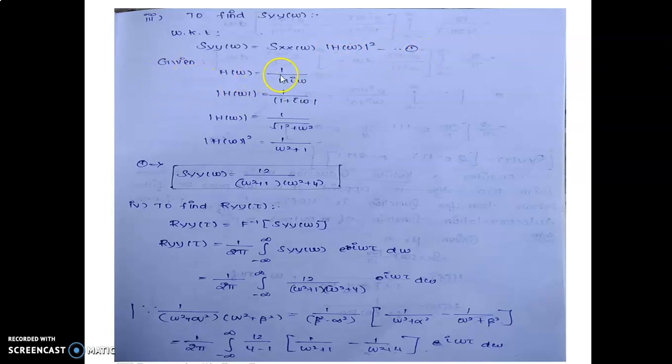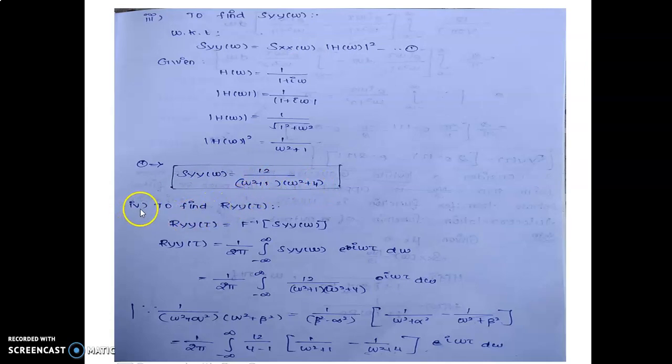Given H(ω) = 1/(1 + iω), taking the modulus, |H(ω)| = 1/|1 + iω|. This is the square root of the real part squared plus the imaginary part squared, that is 1² + ω². Squaring both sides, |H(ω)|² = 1/(ω² + 1). Substituting in equation 1, we get Syy(ω) = 12/((ω² + 1)(ω² + 4)).